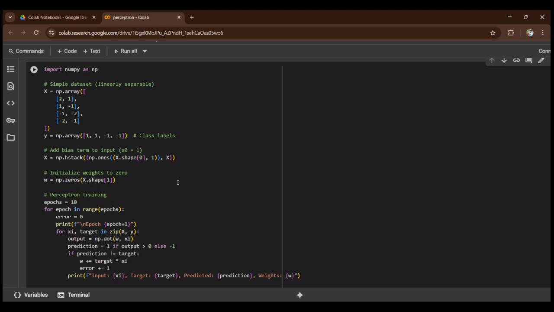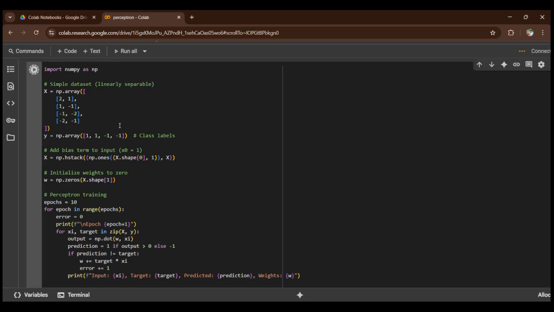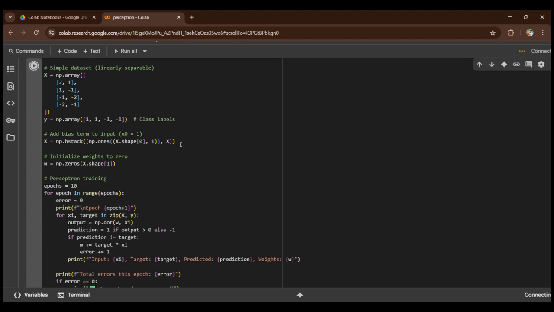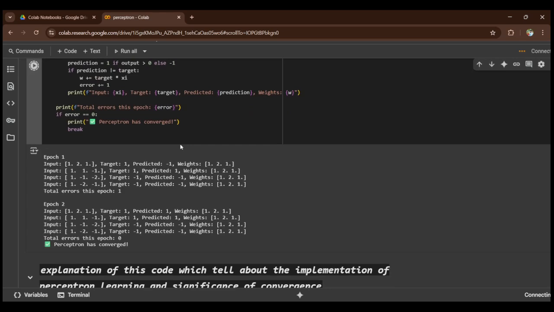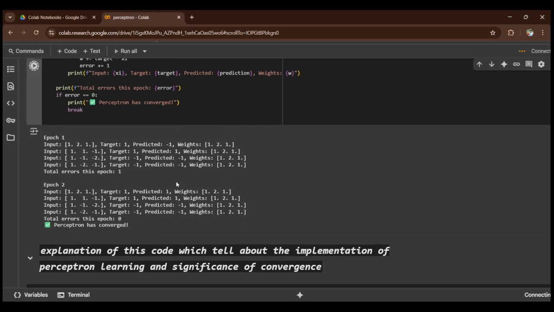Then another thing we will be discussing here: epochs are done, convergence is over, perceptron is also done. Now let's discuss how this program will work. First of all, let me show you the program, and then I will show the output, and after that I will show you a line by line explanation of it. It is a small program and it is running in progress, and we will get the output within 2 to 3 seconds. Just wait. It will be showing output like this.